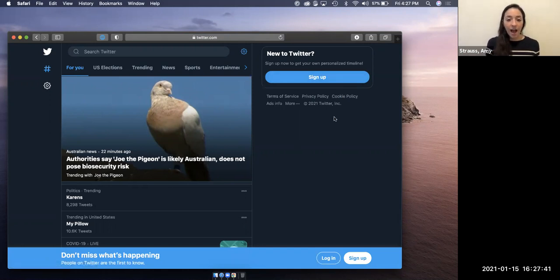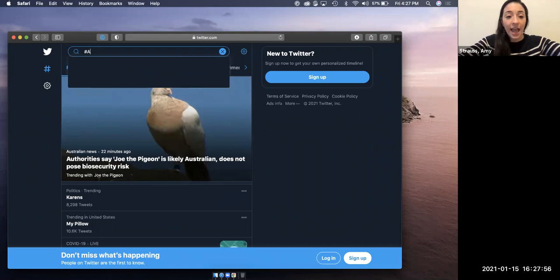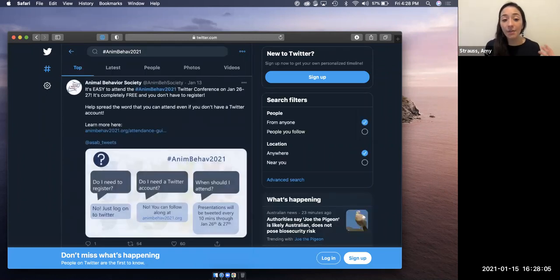So how do you find a Twitter conference, right? There's no physical location. Well, it's connected. All of the different people associated with the conference, all the tweets associated with the conference are connected through a hashtag. The hashtag is #AnimBehave2021. So if you go up to that search bar and you type in that hashtag and hit enter, you will see a feed of tweets that are all related to the conference because everybody involved in the conference is using this hashtag.